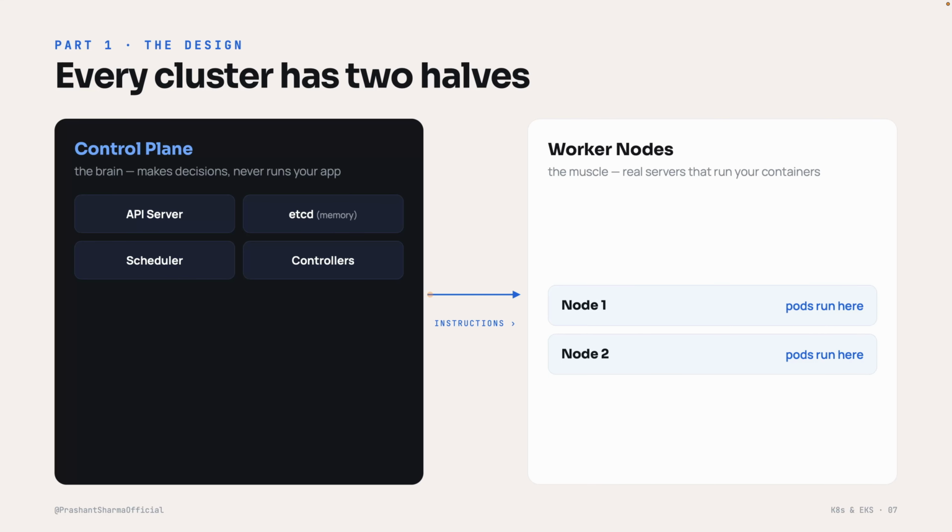On the right, we have worker nodes. These are the muscle. They are the real servers that actually run your containers. The brain sends instructions to the muscle. Run this here, restart that, add 2 more copies over there, stuff like that. The muscle does the physical work and reports back. Brain decides, muscle executes. Keep that split in your head. It comes back over and over, especially when we get to EKS.